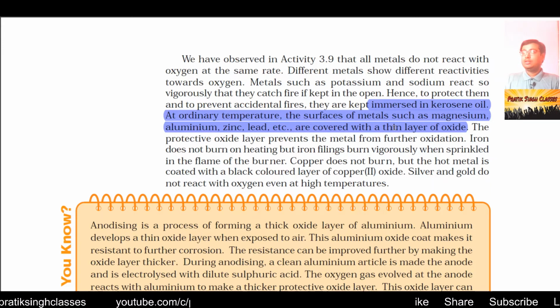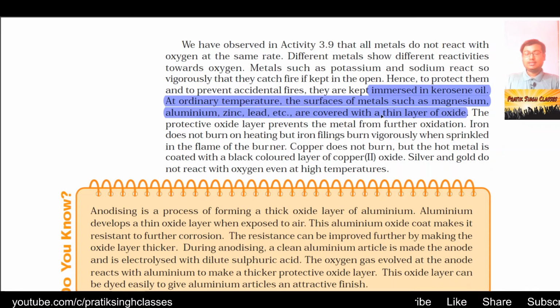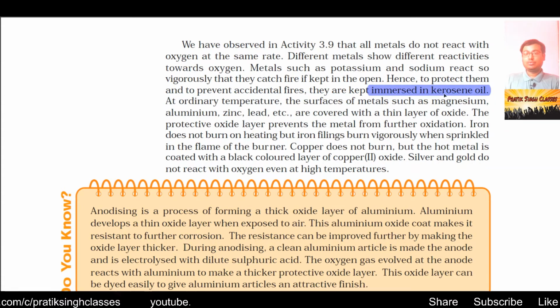Further, this metallic oxide does not allow the environmental oxygen to penetrate through it and react with the inner layer. So this first layer of metallic oxide saves them from corrosion or any kind of harm.